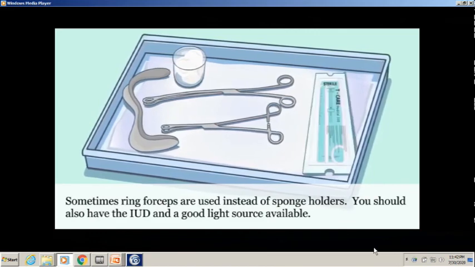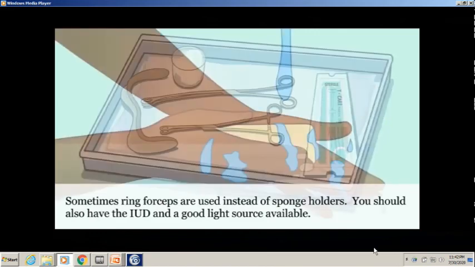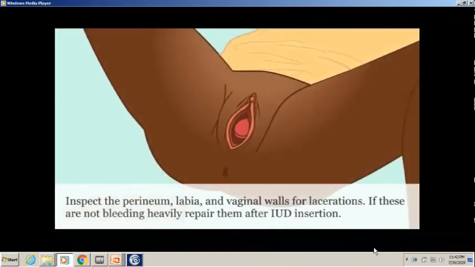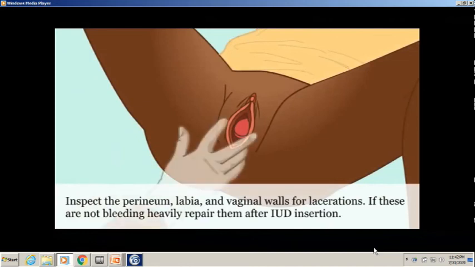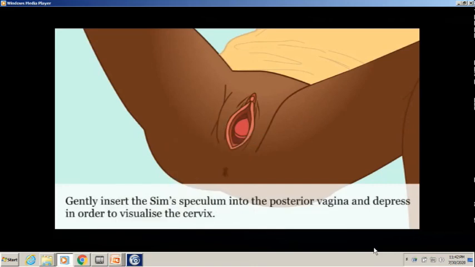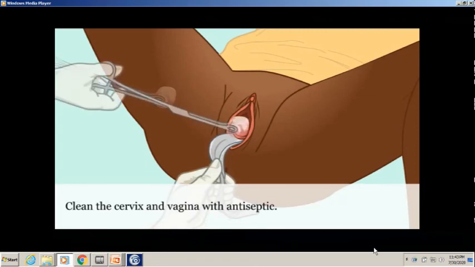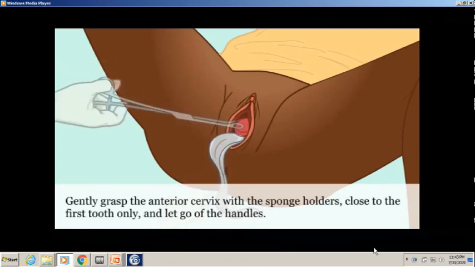Wash your hands and put on clean gloves. Inspect the perineum, labia, and vaginal walls for lacerations. If these are not bleeding heavily, repair them after IUD insertion. Gently insert the Sims speculum into the posterior vagina and depress in order to visualize the cervix. Clean the cervix and vagina with antiseptic. Gently grasp the anterior cervix with sponge holders, close to the first tooth only, and let go of the handles.